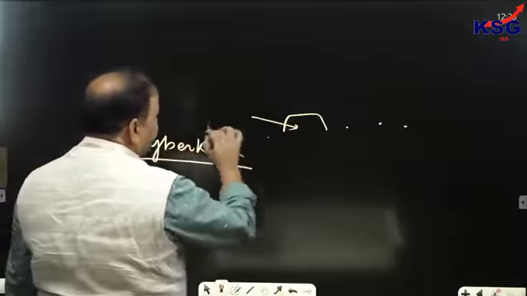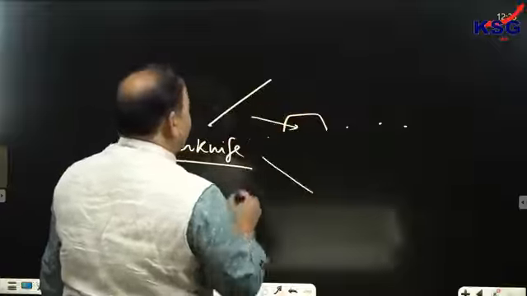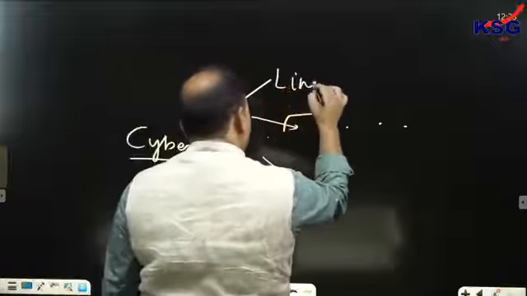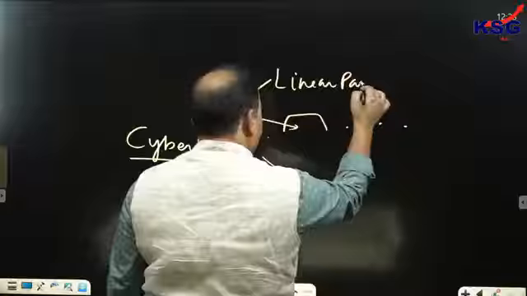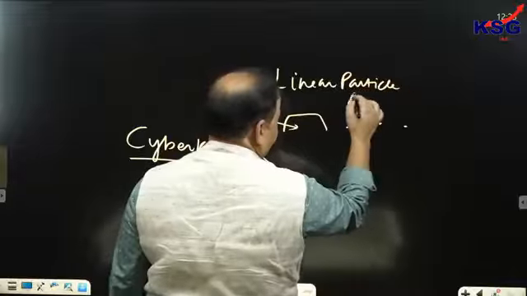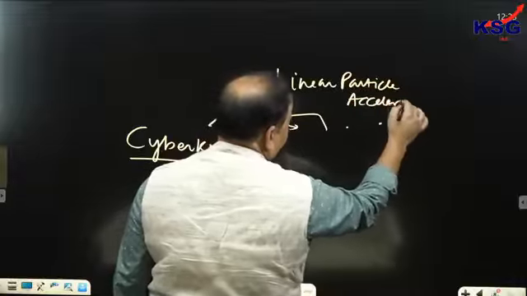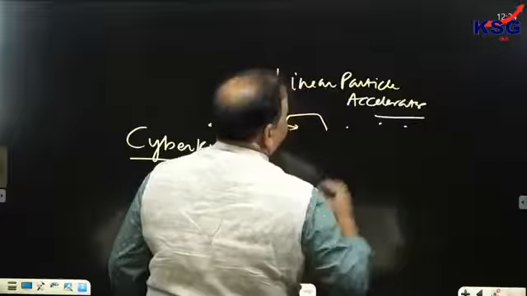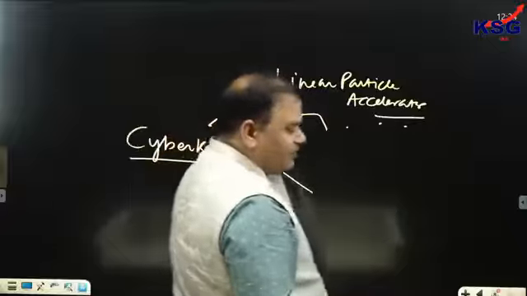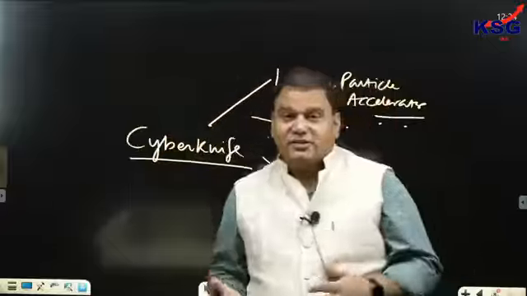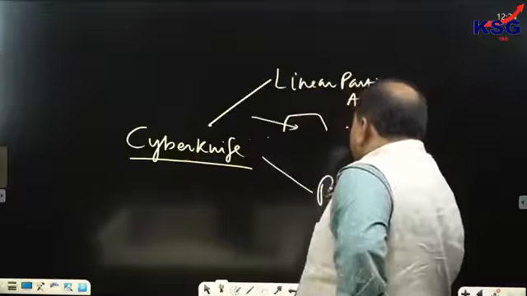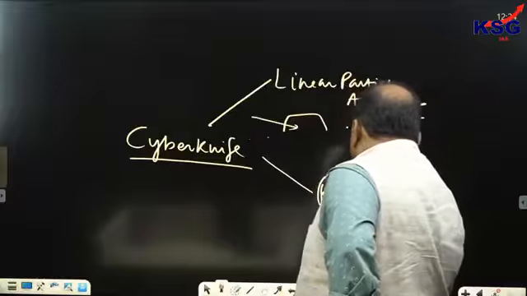Cyber knife has two parts. One is called a linear particle accelerator, and this is for the purpose of developing radiation. And the second part is called a robotic arm.